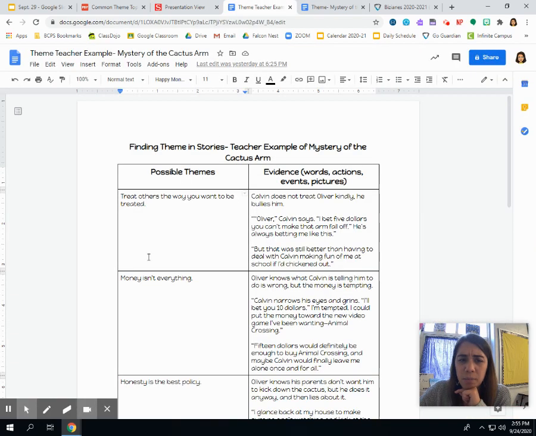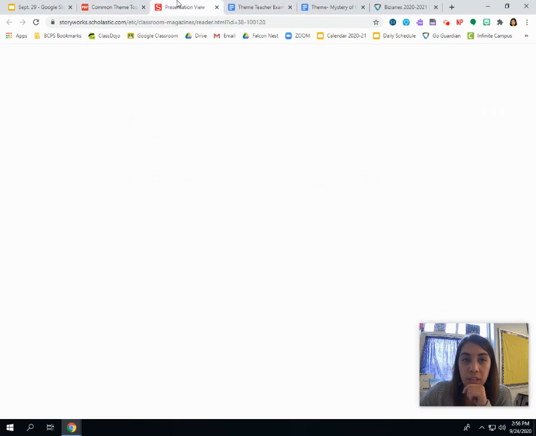That makes me think it could be the theme money isn't everything. I just put those two quotes that I mentioned, the $10 and the $15. I also said Oliver knows what Calvin is telling him to do is wrong, but the money is tempting him. But money is not everything. So I think that that could be a possible theme.